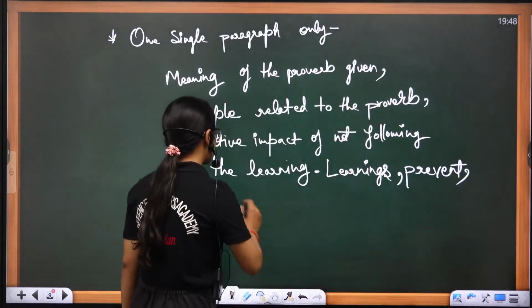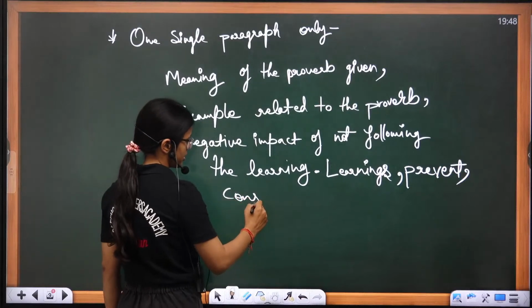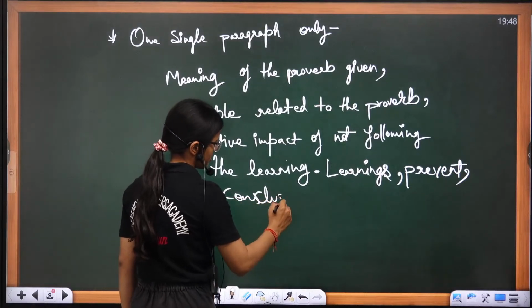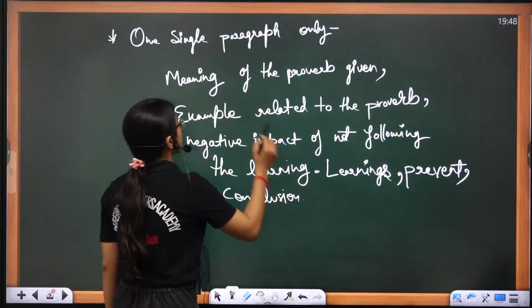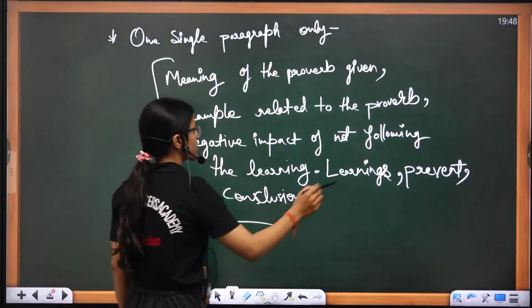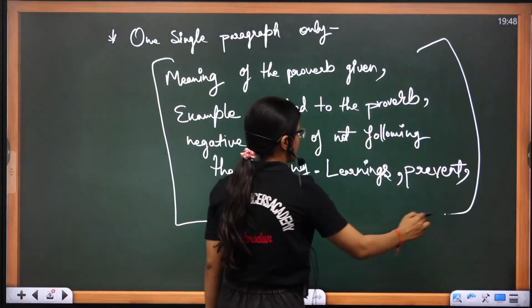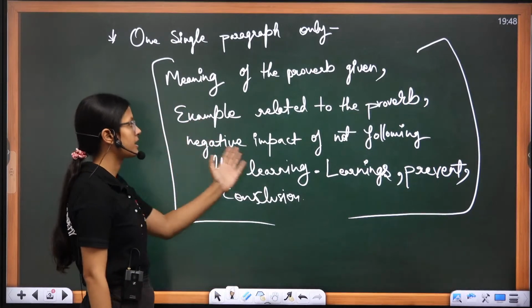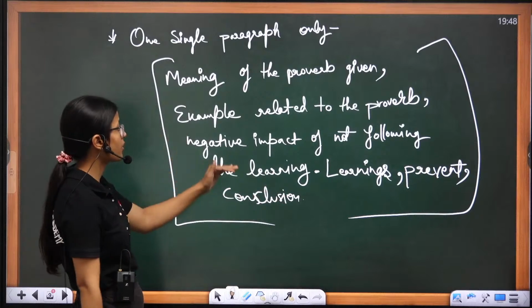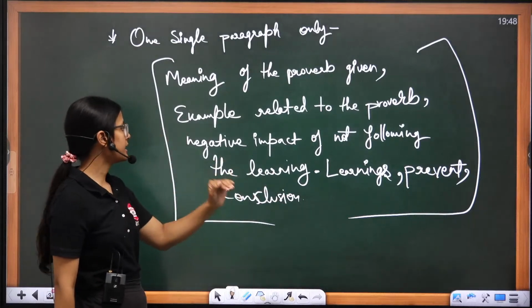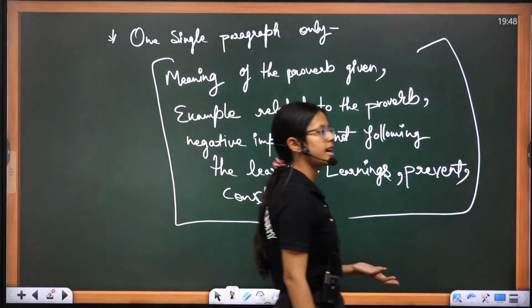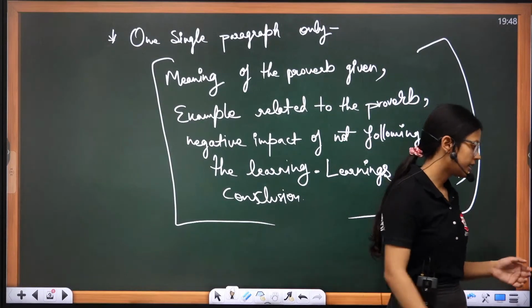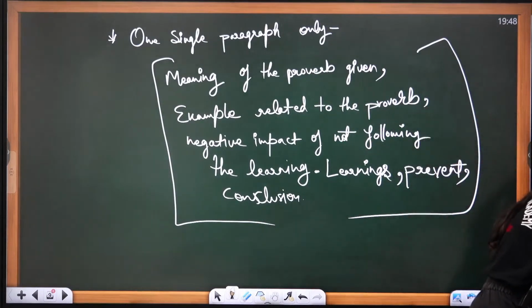Okay, so this is exactly how you are supposed to write a paragraph. Okay, meaning example related to the proverb, negative impact of not following the learning, and what is exactly that it wishes to prevent, and then conclusion.